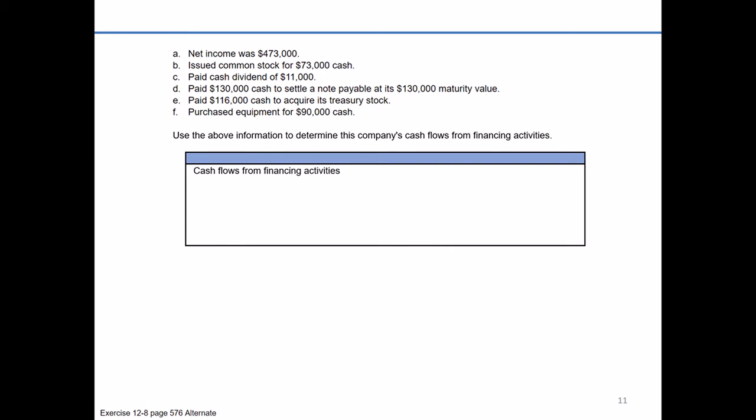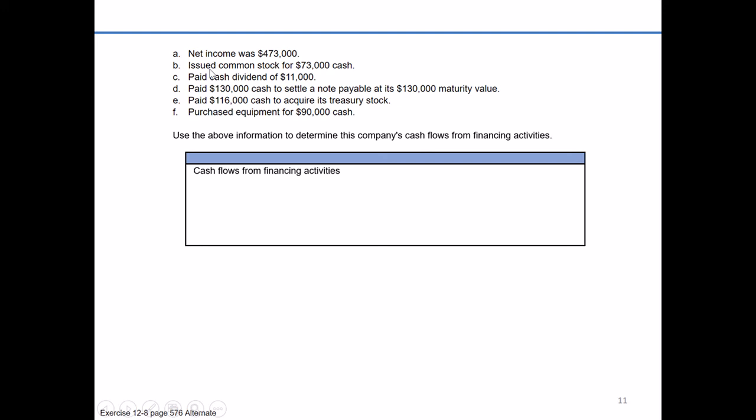Net income is a normal part of our operations, so it did appear in our operating activity section if we use the indirect method. Remember, we start out with net income and list all our reconciling items in order to get to cash basis of what our operating activities are. It just doesn't appear in our financing section.